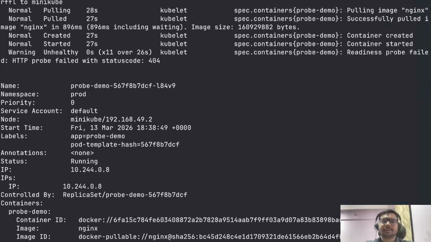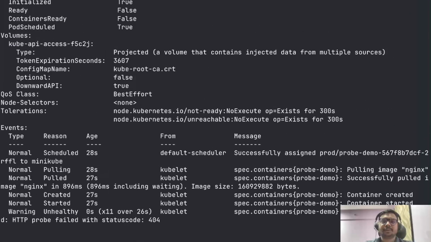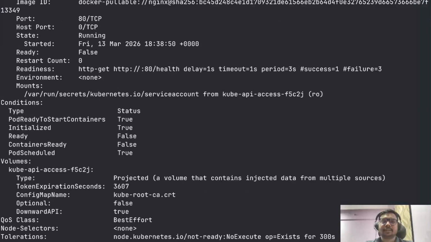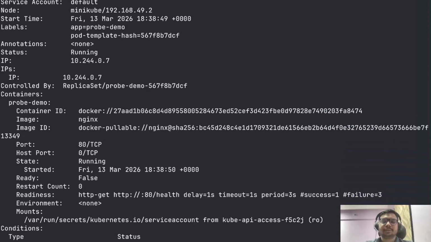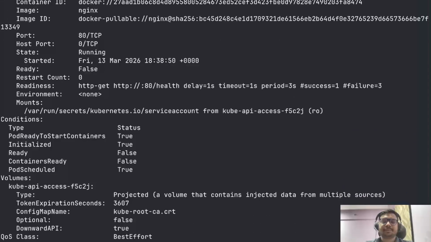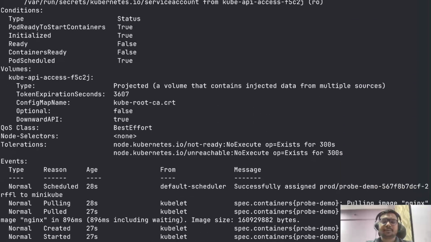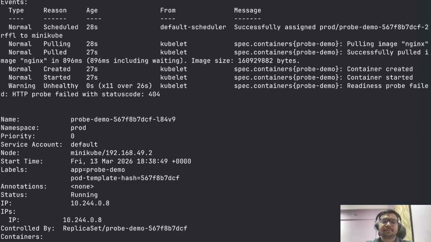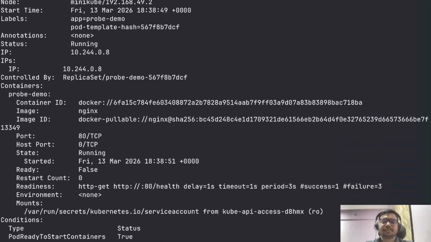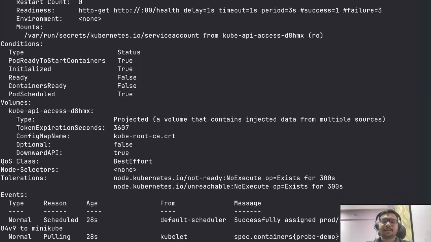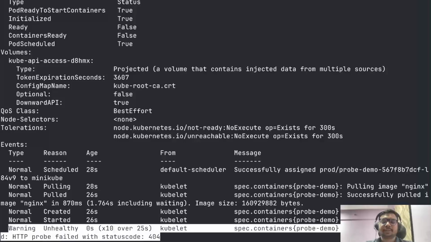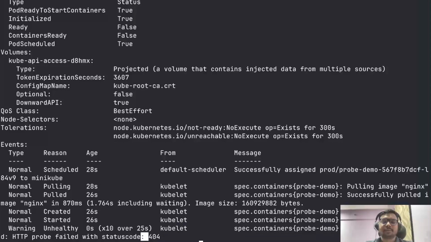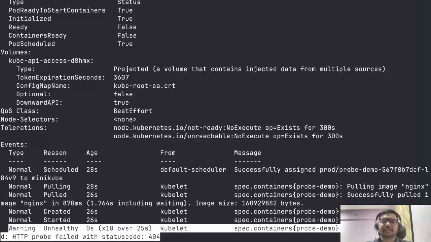Here you will be able to see the error. We are facing this issue: readiness probe failed, and it is saying 404 because we don't have a slash health in Nginx.